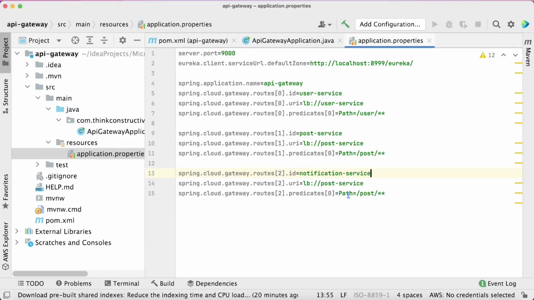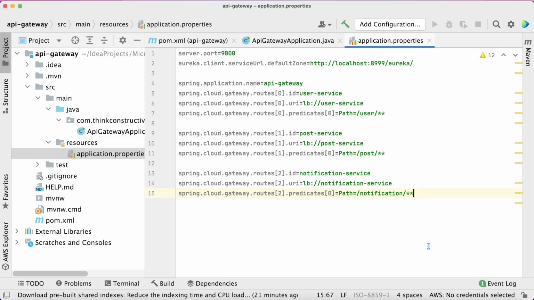How do we do that? In the path, I will write /notification/**. And here in the URI also, I should give my notification service name. So for all three services, we have given the routing information, the API gateway application name, the server port, and the respective Eureka server information. And if you remember, we have already brought up our Eureka server. After doing this much, my API gateway routing is completed. This much we are supposed to do.